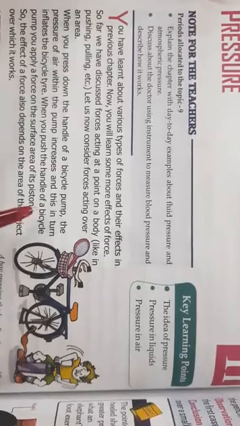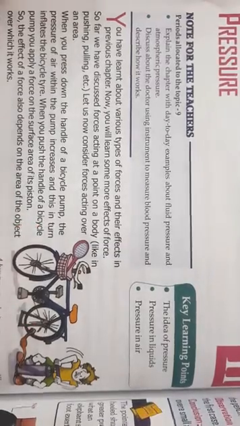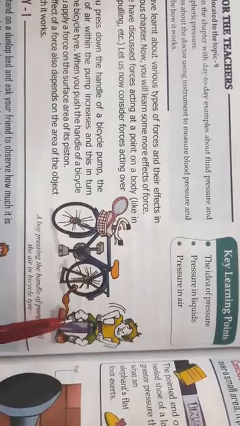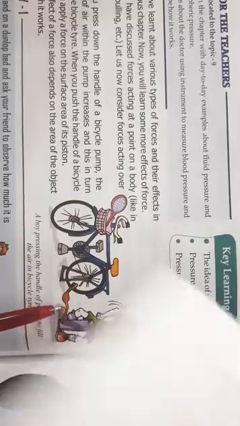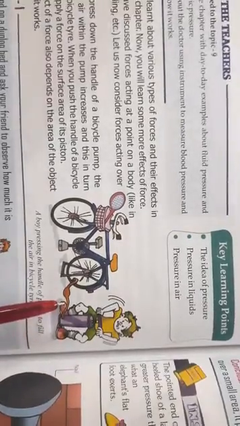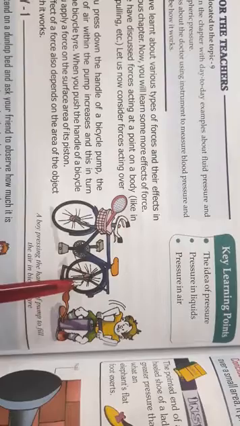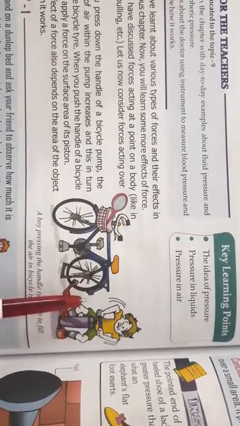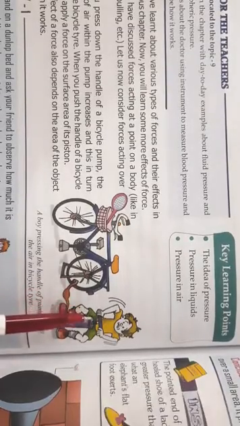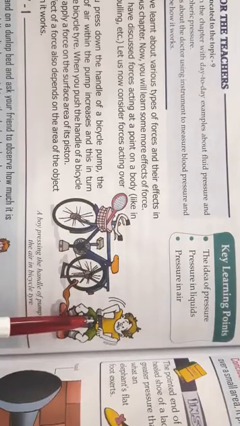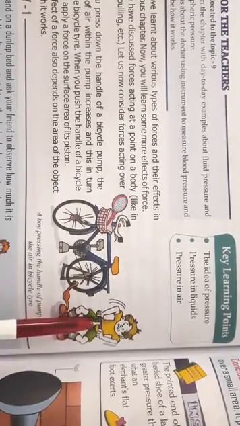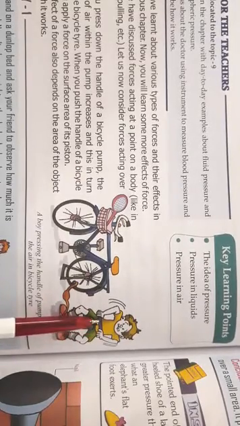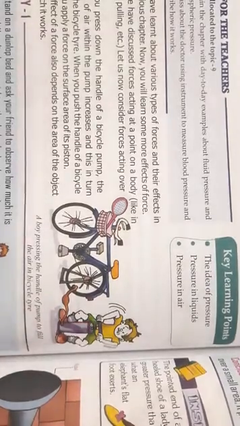Now children, when you press down the handle of a bicycle pump, here you can see the pressure of the air within the pump increases, and what does it do? It inflates the bicycle tire. And when you push the handle of a bicycle pump, you apply a force on the surface area of its piston here. So the effect of a force depends on the area of the object. It depends on how much area of that object that particular force is acting upon.